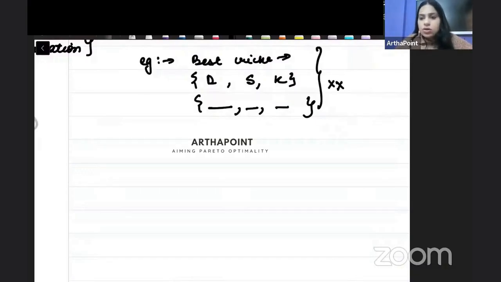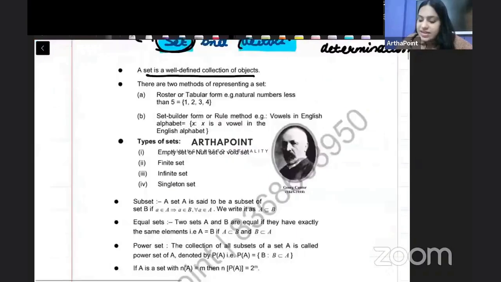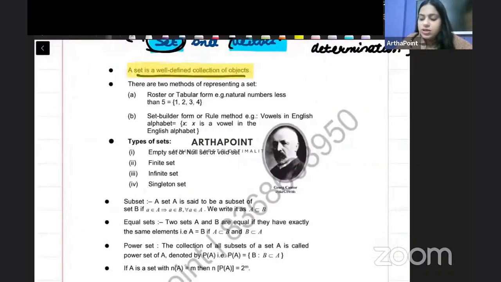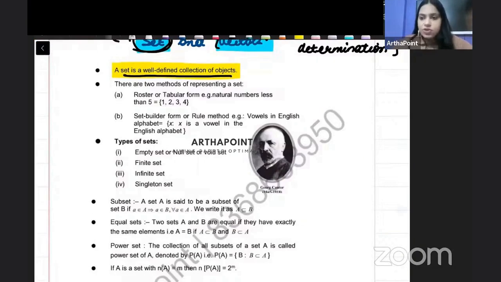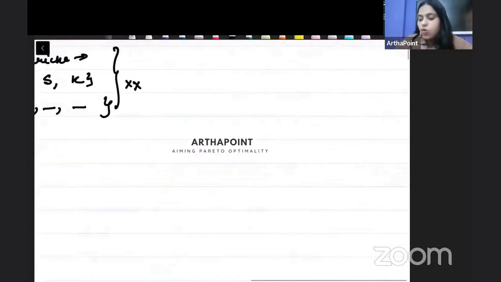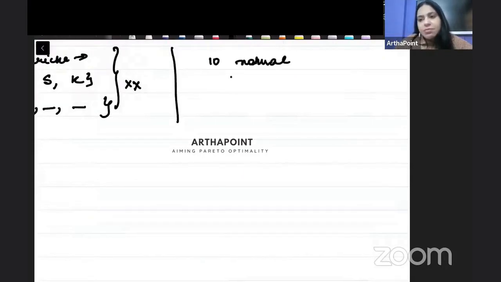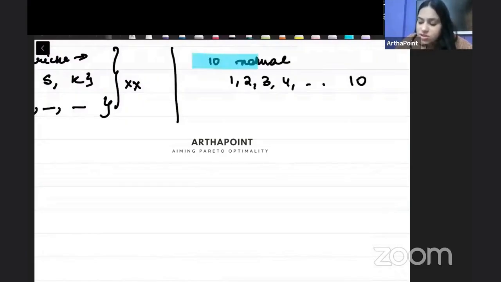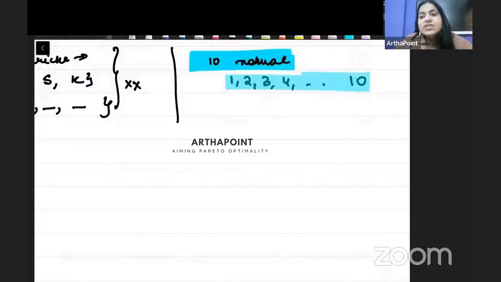This is absolutely wrong. So, to say that a set is a well-defined collection of objects, by well-defined I mean that I should be able to give a definition in a way that it is the same for everyone. चाहे आप दो या मैं दूं, it should be the same. So if I tell you, give me the first 10 natural numbers, तो बेटा आप भी बोलोगे 1, 2, 3, 4 till 10. और मैं भी यही बोलूंगी 1, 2, 3, 4 till 10. So the definition says it should be well defined, and by well defined, we should be able to give the same answer.